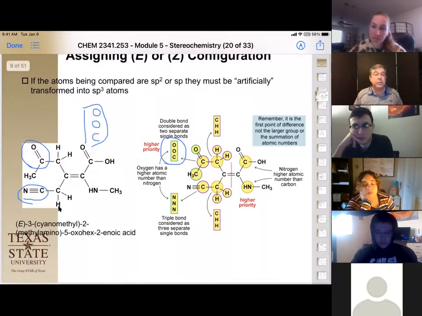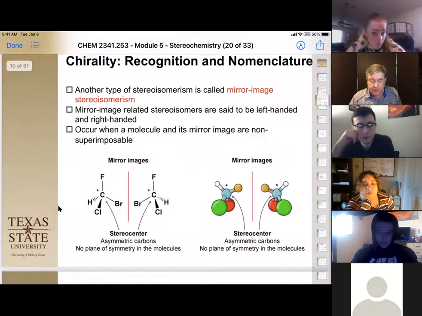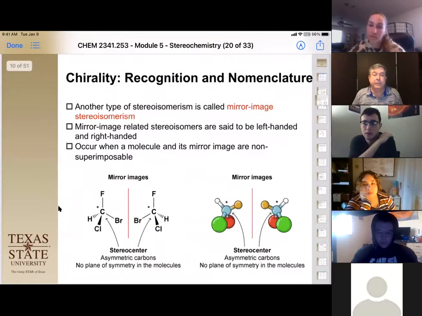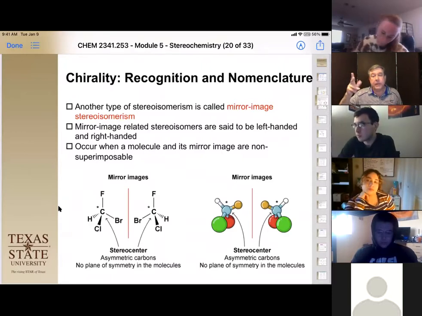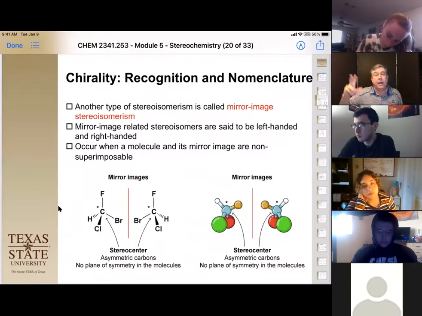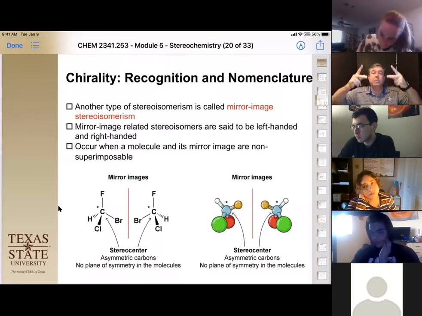Okay, so we're going to use those same 3 priority rules for chiral carbons. So what is chirality? By definition, chirality is handedness, from the Greek word chira, which is talking about your hand. One really easy way to explain it is that hands are kind of like mirror images.